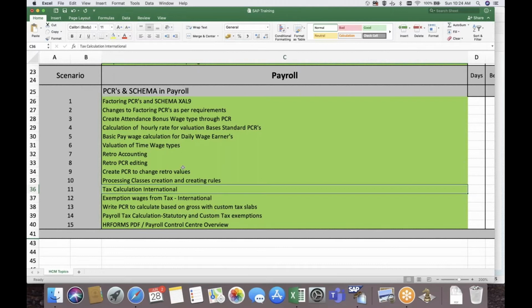Moreover, when we are creating the custom function, I will tell you the basics of debugging the function. For example, if a USTAX function is not giving the output, you will be able to debug the function. Maybe if you are not a good ABAPer, you can take help of the ABAPer to debug the function. I will show you all the basics of debugging a custom or a standard function.